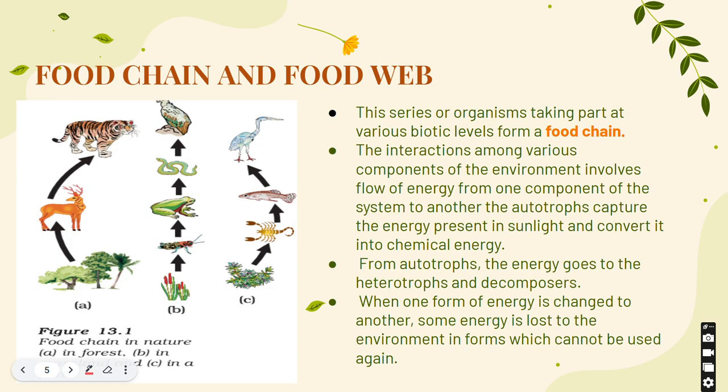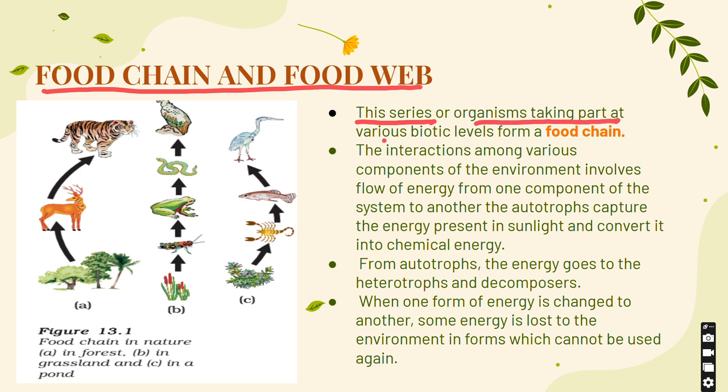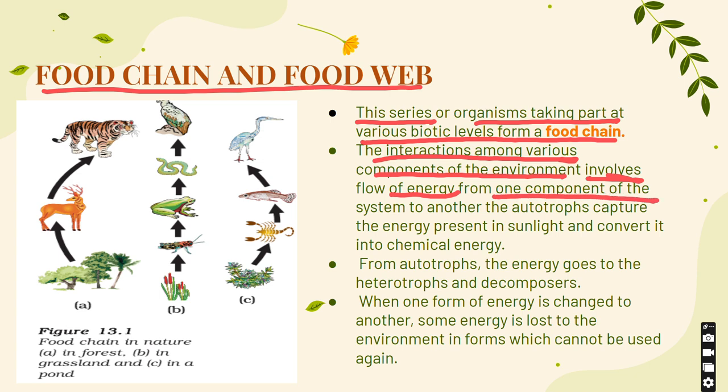Let us move ahead to food chains and food webs. In this image you see here, this is a typical food chain. So let us understand the basic definition of what is a food chain. This series of organisms taking part at various biotic levels form a food chain. The interactions among various components of the environment involves flow of energy from one component of the system to others.